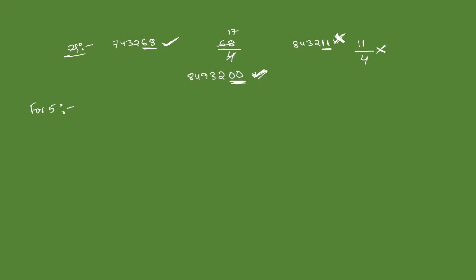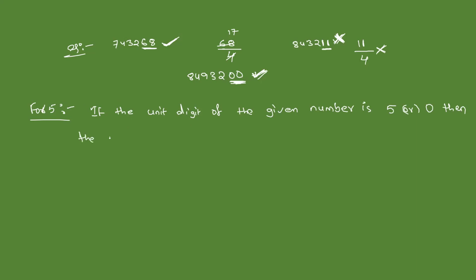See, the rule for 5 is very simple. Everyone knows about this one, right? If the unit digit of the given number is 5 or 0, then the number is divisible by 5. This is the divisibility rule for 5.